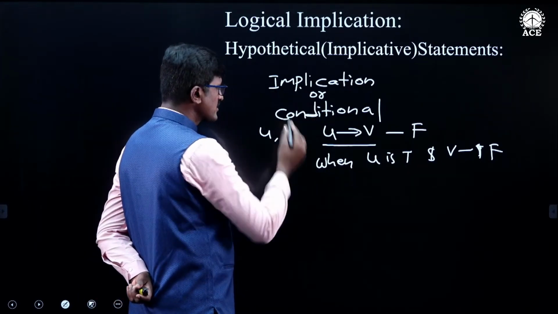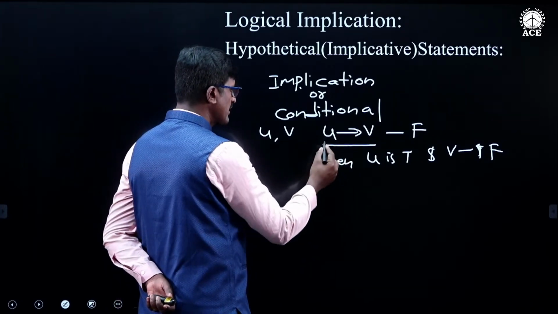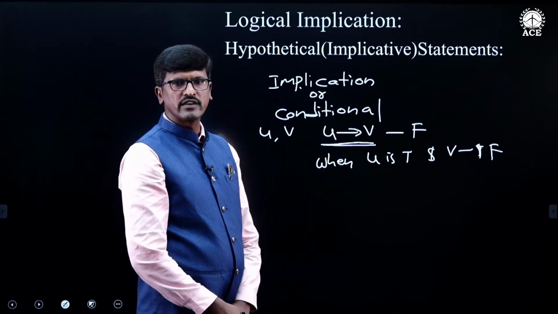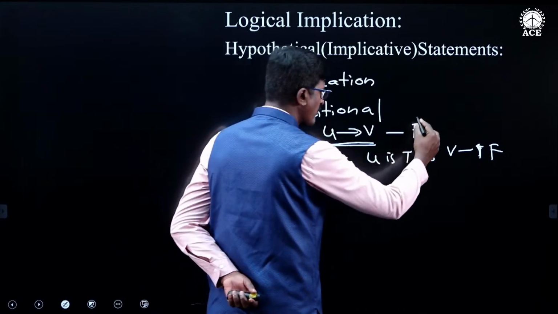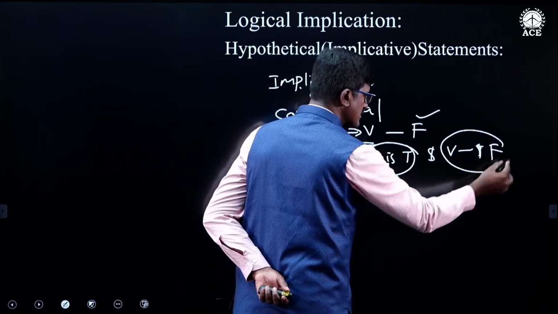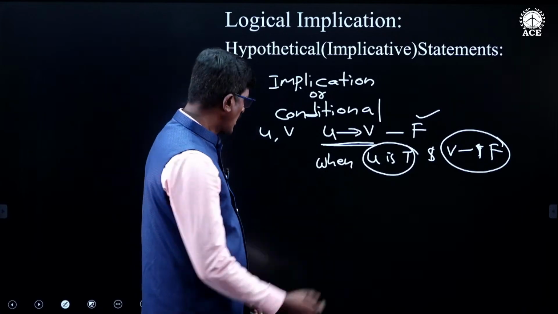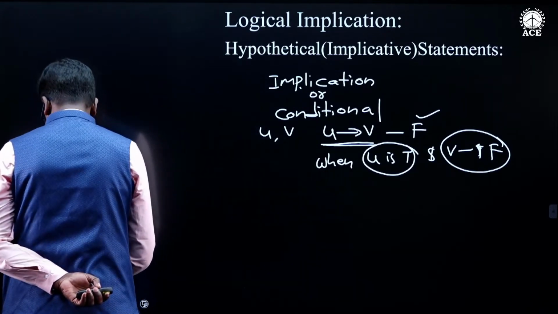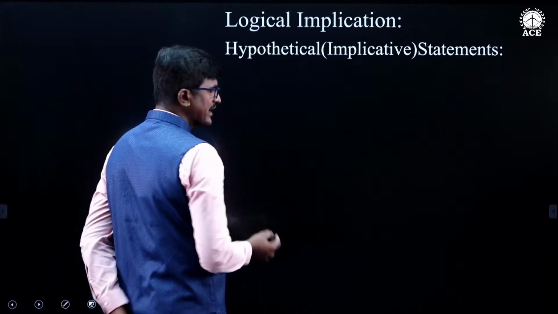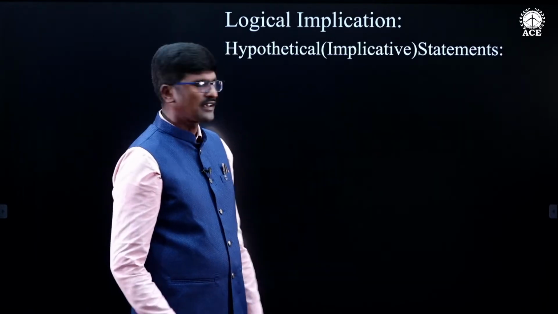So, this implication is also called conditional statement. If you take two statements u and v, then this is a conditional statement. It is read as u conditional v. U conditional v statement is false only when u is true and v is false. In all other cases, the conditional statement is true. Now, I will explain what is logical implication. Before I explain about the logical implication, let me give you one example.